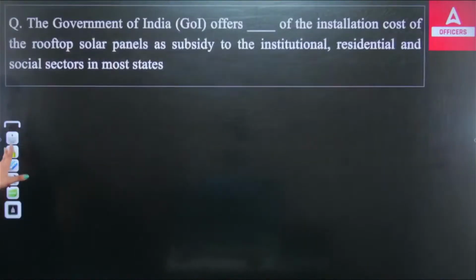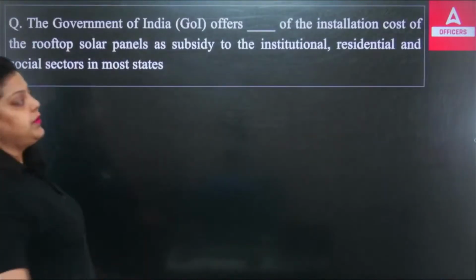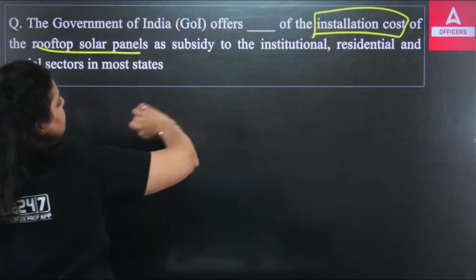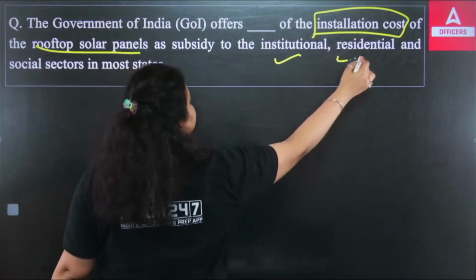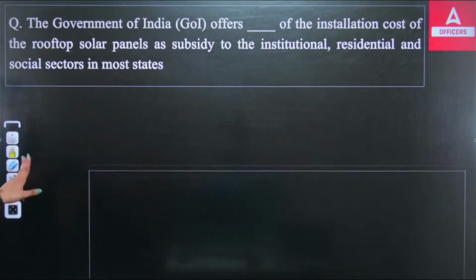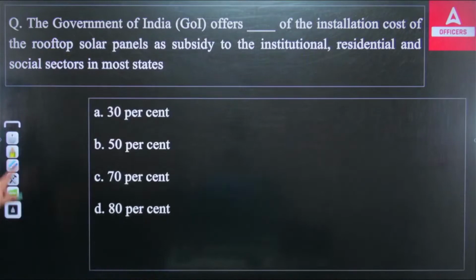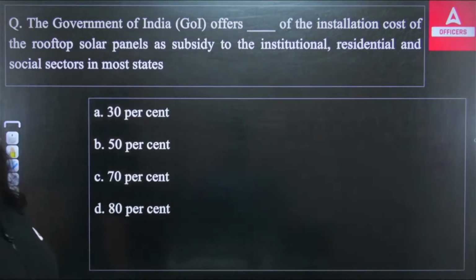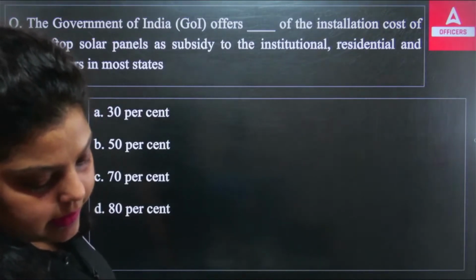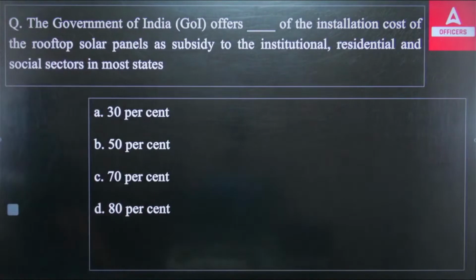Okay, next question. The Government of India offers a certain percentage of the installation cost of rooftop solar panels as subsidy to institutions, residentials and social sectors in most states. So which of the following is correct? How much percentage will the Government of India bear on the installation cost of rooftop solar panels? Options are 30, 50, 70 or 80.